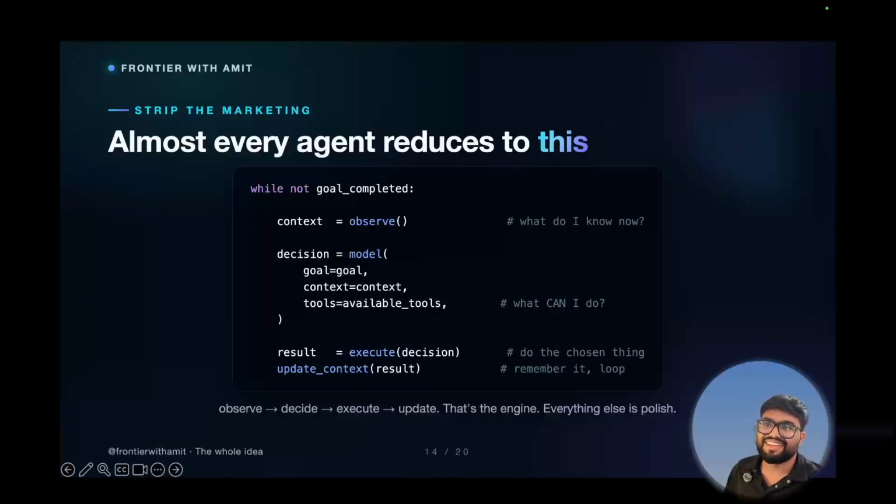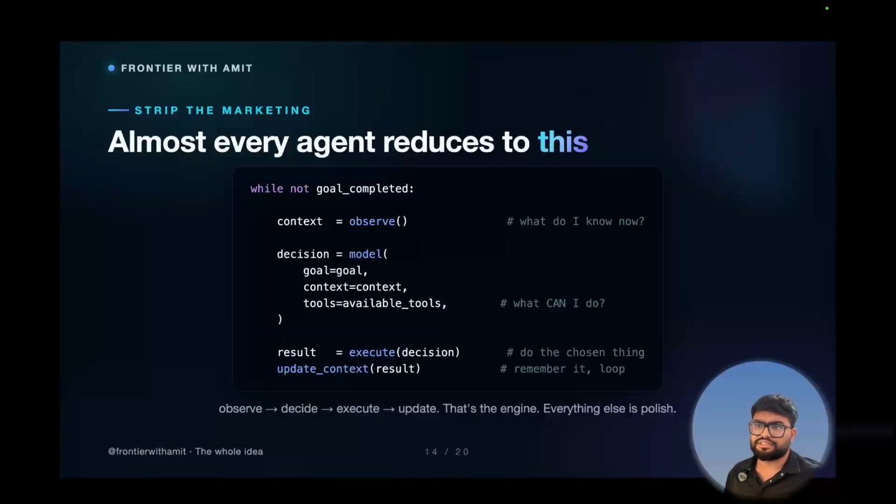Let's look at the shape first. It's tiny. The agent keeps going until the goal is done. Each time around, it does four things. It looks at what it knows so far, then asks the model what it should do next. Then it does that one thing, and then saves the result. Then it goes back to the top, since everything is in the loop, and starts again. Take away the fancy words, and almost every agent is just this: look, decide, do, repeat.